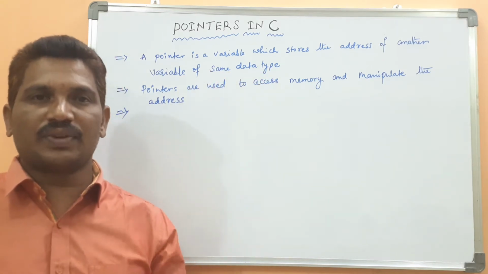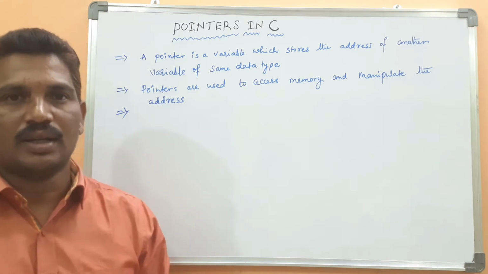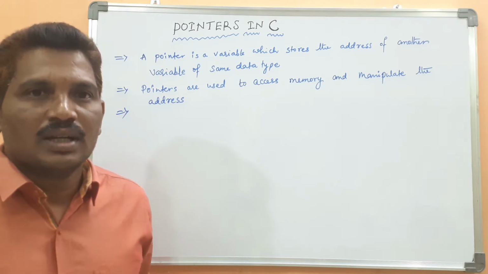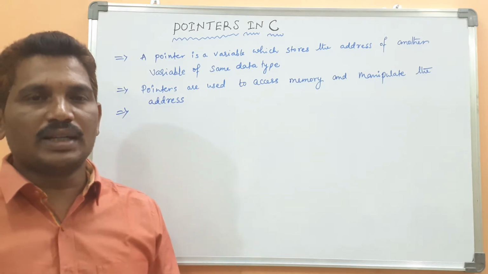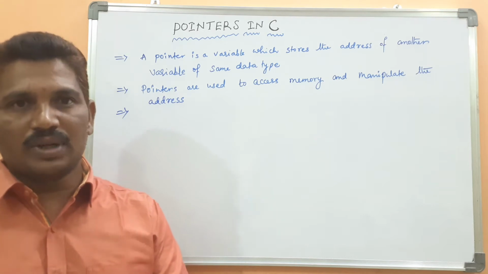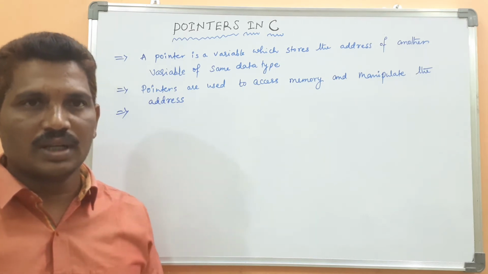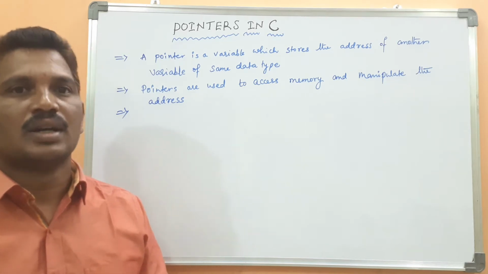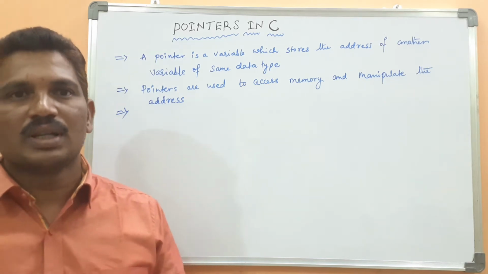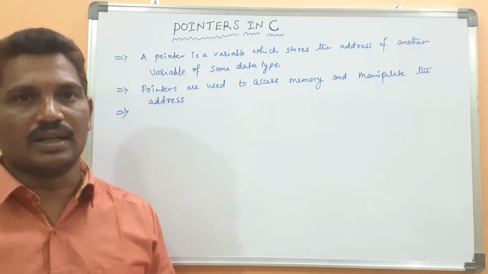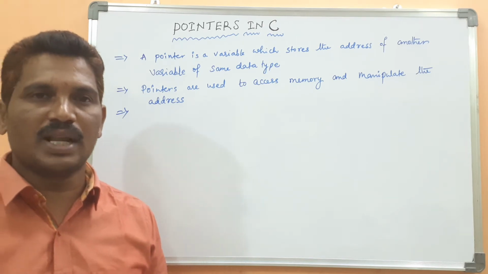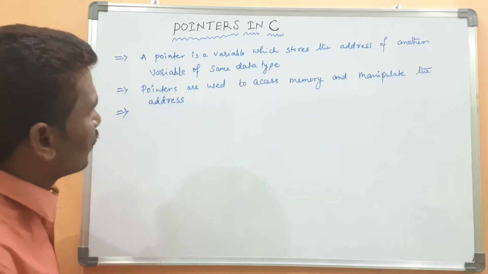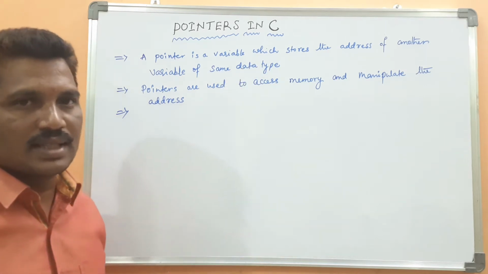If both are different data types, the compiler shows an error. At that time the pointer variable can't store the address of the other variable. For example, the pointer is declared as an integer and the variable is declared as a double or float. Whenever you assign the address to the pointer variable, the compiler shows an error, because both do not belong to the integer type. That's why both belong to the same data type.